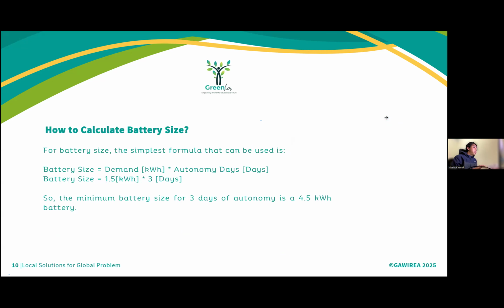How to calculate battery size? For the battery size, the simplest formula that can be used is battery size equals demand multiplied by autonomy days. Battery size equals 4.5 kilowatt-hours for 3 days autonomy.